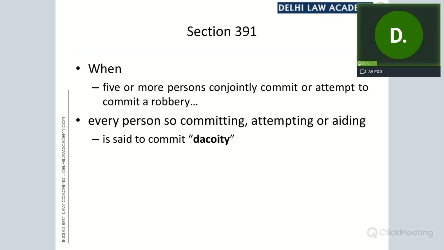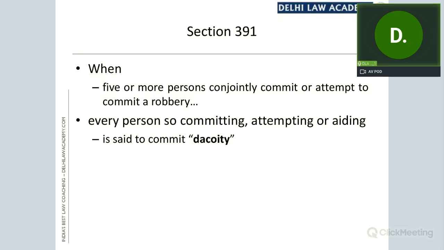Yes, Jyotsna, instead of using mere inducement, we will say mere attempt of robbery and extortion. You say mere inducement for robbery and extortion is not enough. So am I clear? It is not a completed extortion, complete offense of extortion. It is not a complete offense of robbery. It's only an attempt of robbery.